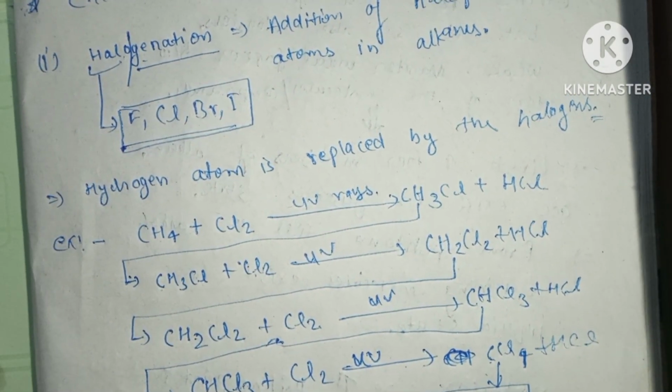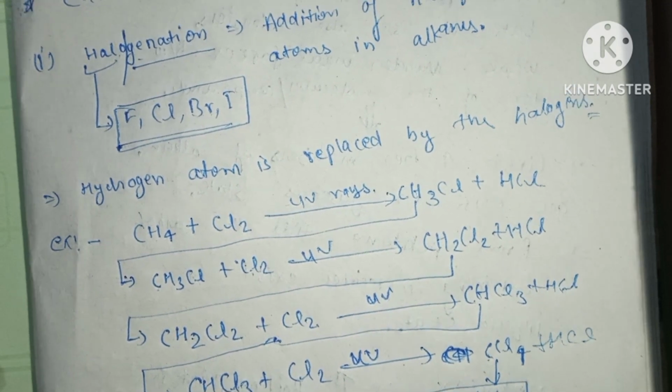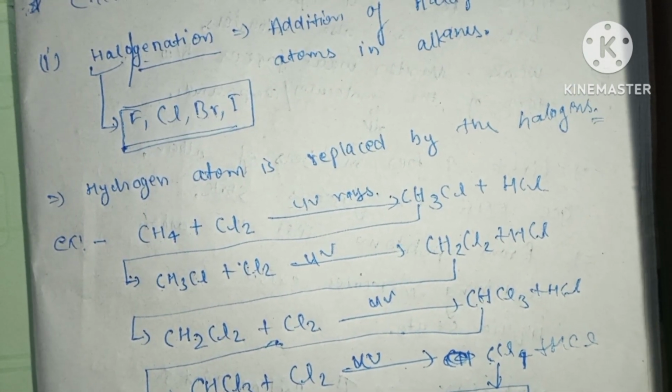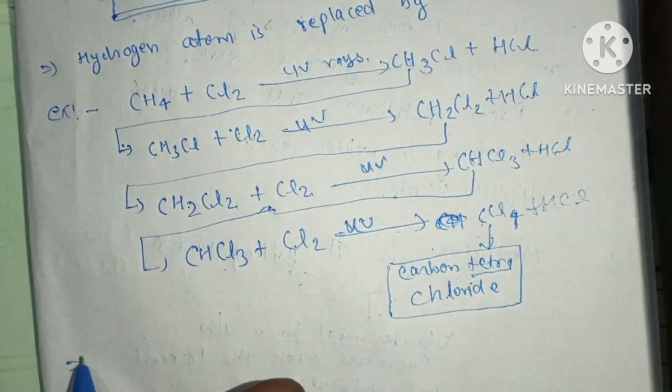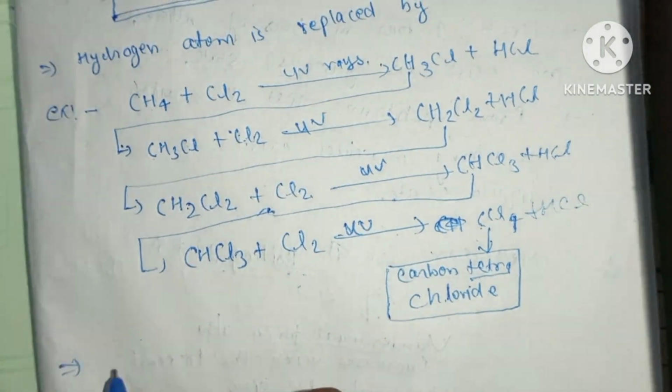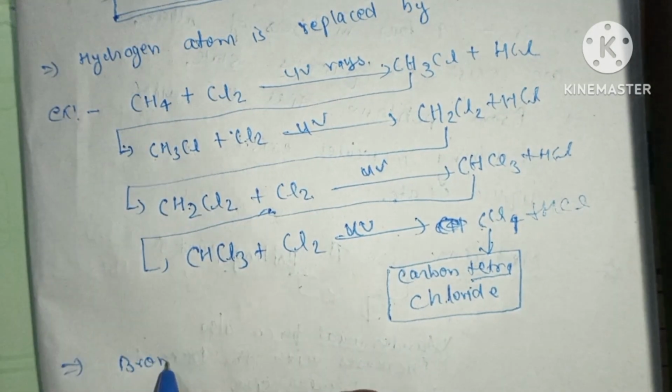Now some more things in this. The chlorination was performed in the presence of UV rays, but the bromination is a very slow process.